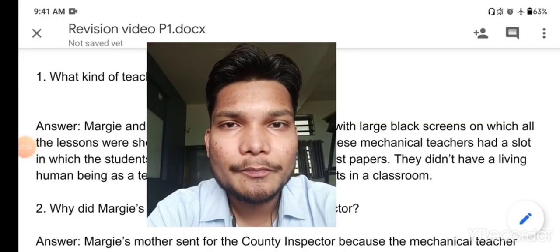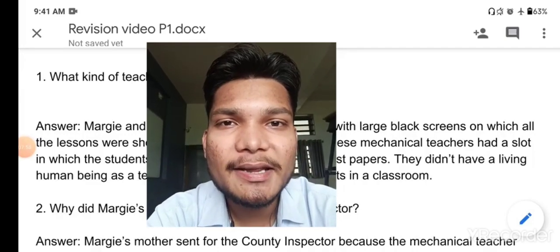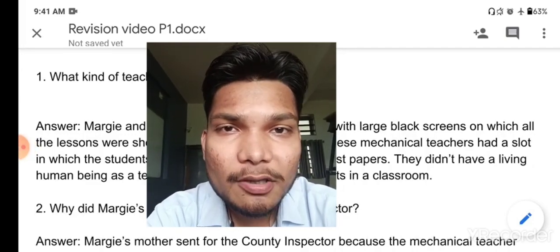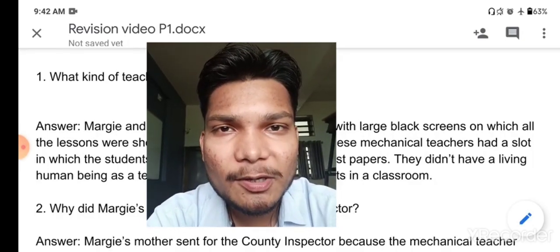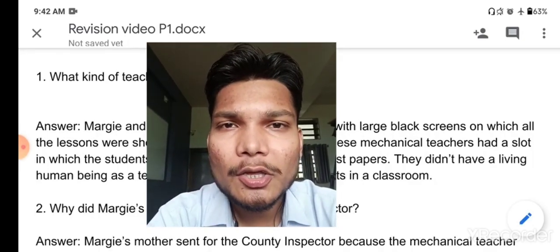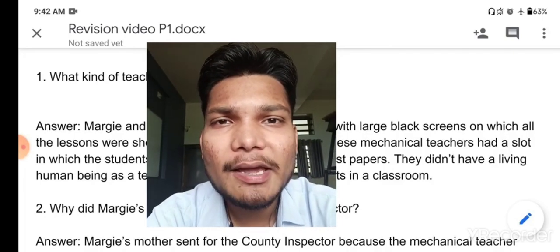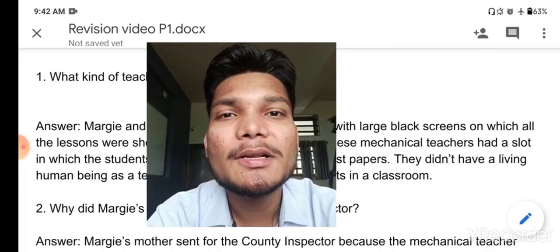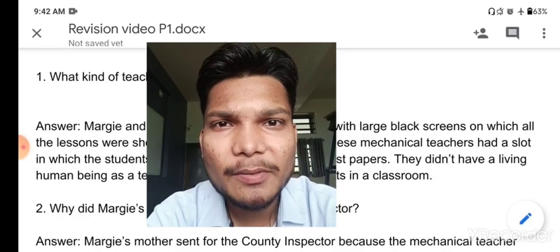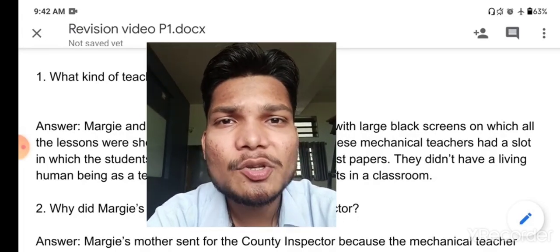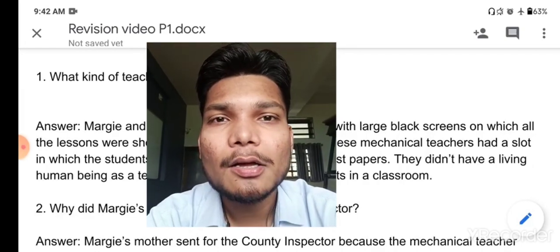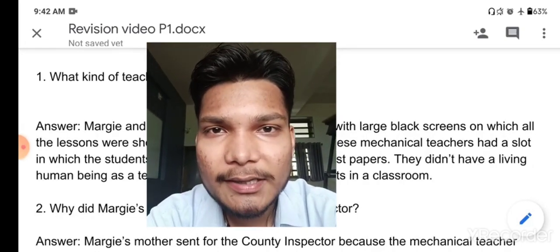So students, we have discussed all the questions and answers, but don't consider these questions as IMP questions. I have discussed the questions so you can understand how to write the answers in the exam. It may be possible that any kind of question can be asked in your test. So don't consider these as your IMP questions, and also these are not at all going to be asked in your examination.